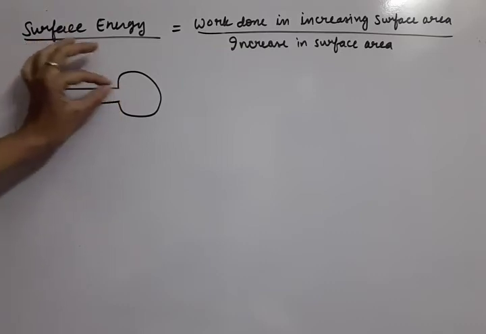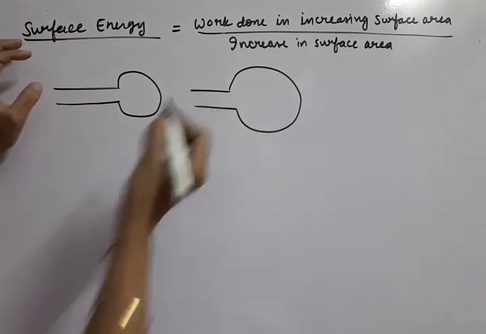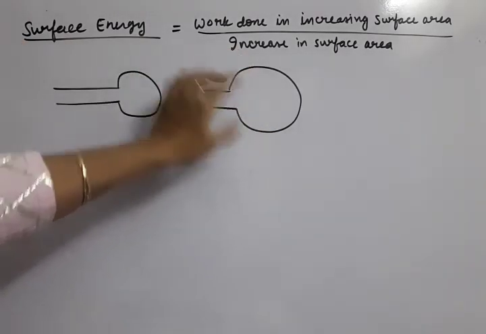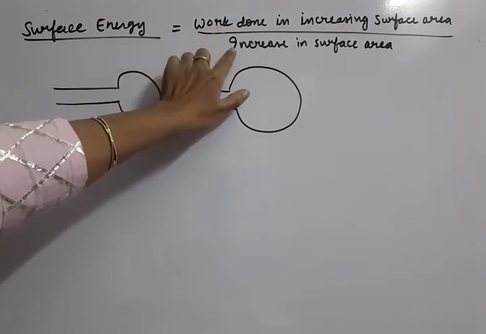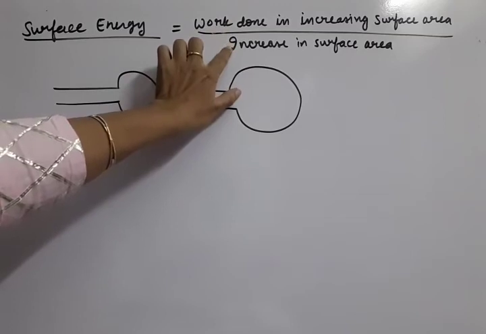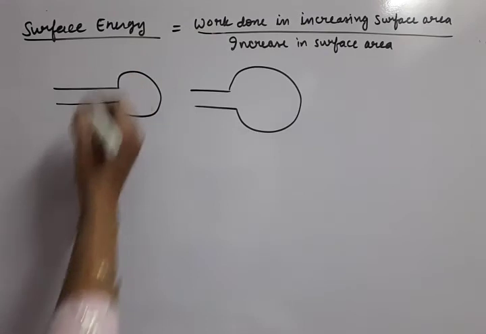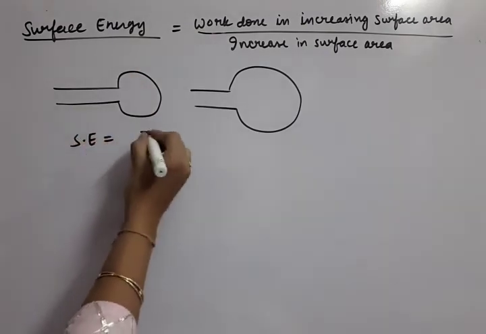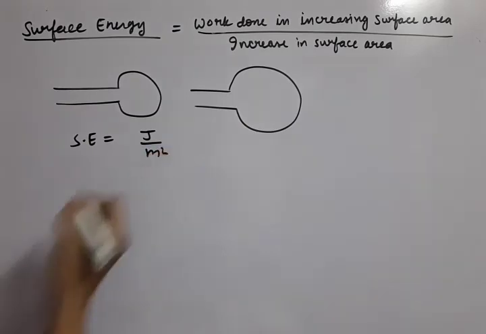Suppose we blow more air into it, so the bubble's surface area will increase. The work done in increasing the surface area, per unit increase in area, is called surface energy. Work done means joule and area means meter square, so the SI unit of surface energy is joule per meter square.